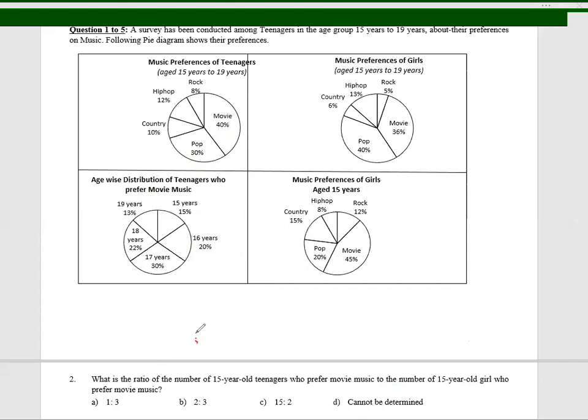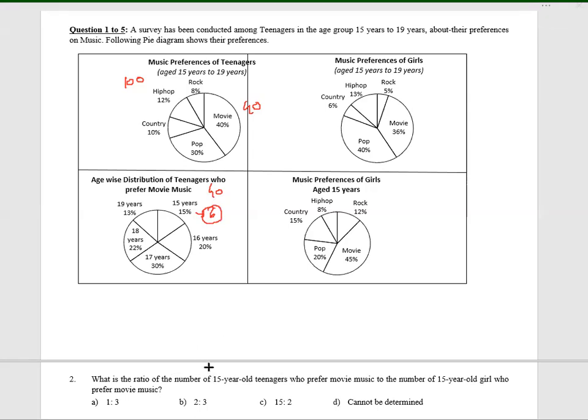If I assume this is 100, this is 40, so this total is 40. 15% of 40, this is 6. So this part, on the basis of the total number of teenagers being 100, is coming as 6. This part: 15-year-olds who prefer movie music.